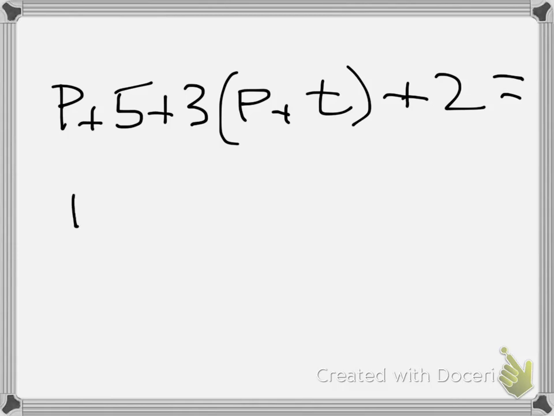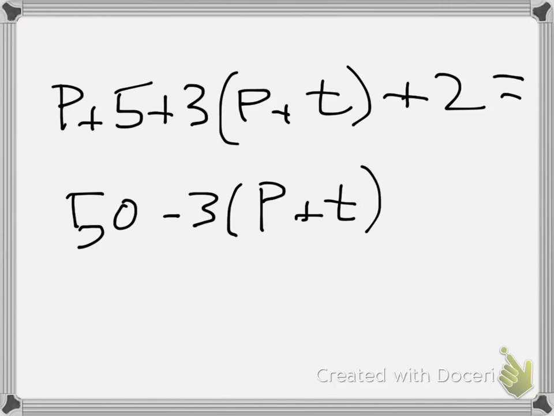Domestic consumers have a demand equal to 50 minus 3 times P plus t. They have to pay whatever the new domestic price is, which is the world price plus the tariff. And foreign demand is equal to 20 minus 2P.